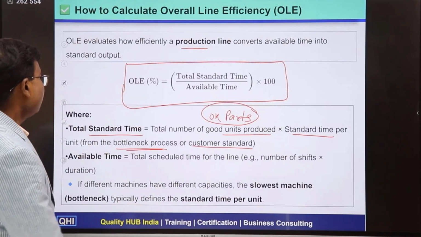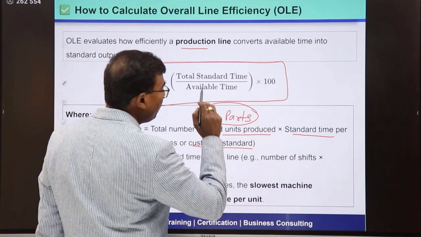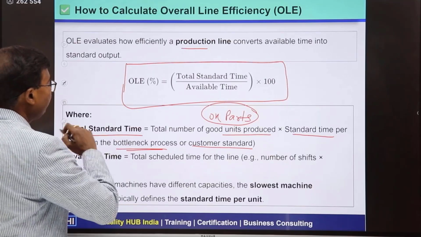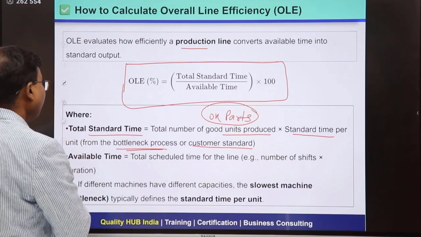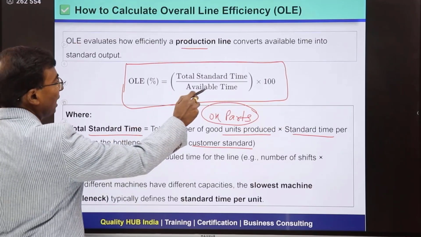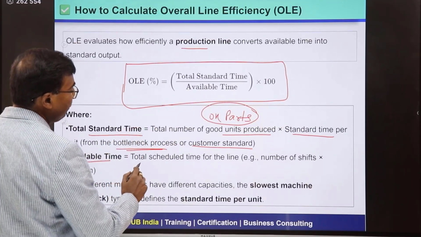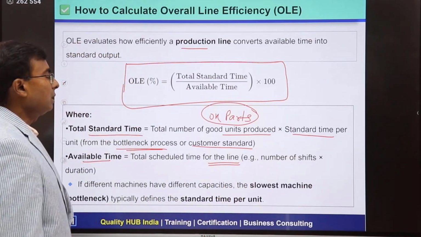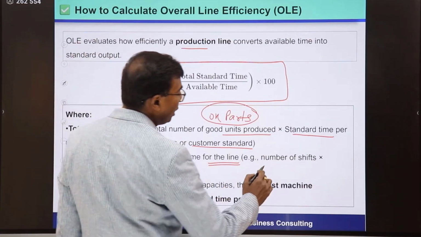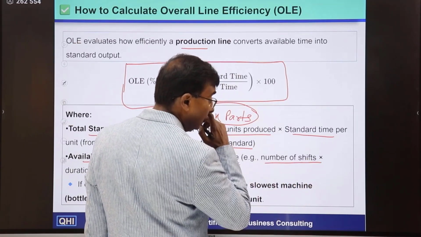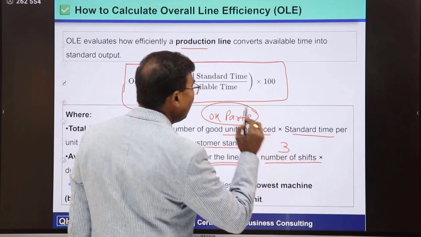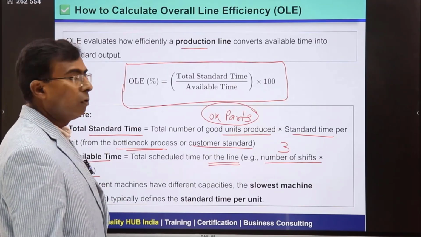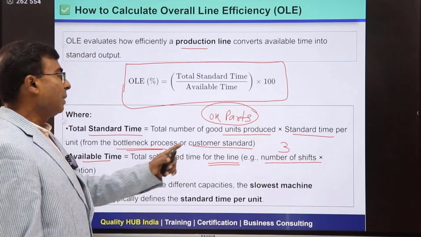So, the total standard time will be the total number of good parts or okay parts produced multiplied by the standard time per unit, that is the bottleneck process. And then the second element is available time. Available time will be the total scheduled time for the line, which will be based on the number of shifts. Let us say for an example, it is running for 3 shifts, then it will be multiplied by 3 into the total duration of one shift, which is 480 minutes. So, 480 multiplied by 3.